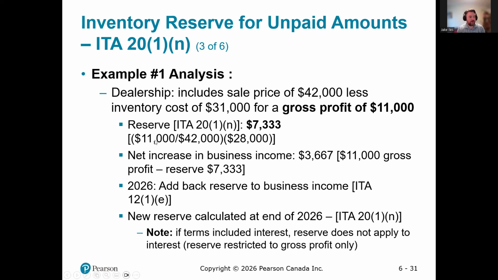So we take that profit portion, 11,000, divided by our sales price, 42,000, and that tells us how much of that sale was profit, what percentage. So if we still need to collect $28,000, that means we haven't collected 7,333 of profit. Do you understand what that means? It gives us a profit portion or a profit rate.